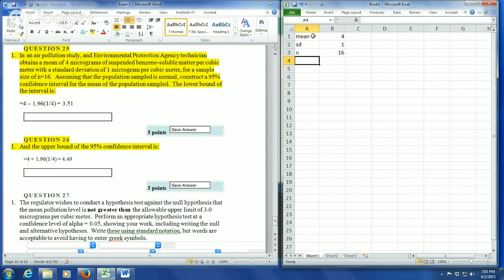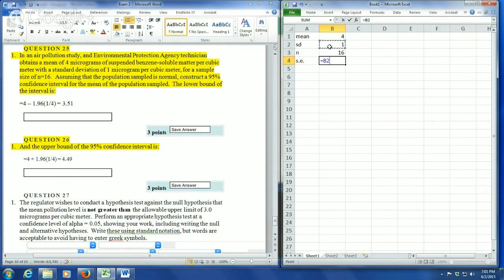So what we might as well do is calculate our standard error. It's going to be equal to the standard deviation divided by the square root of the n. Notice that a lot of times we're giving you perfect squares, and so 16 is a perfect square. The square root of 16 is 4. 4 squared is 16. Perfect squares are any number where you get a whole number when you take the square root of them. 16 is one of them.